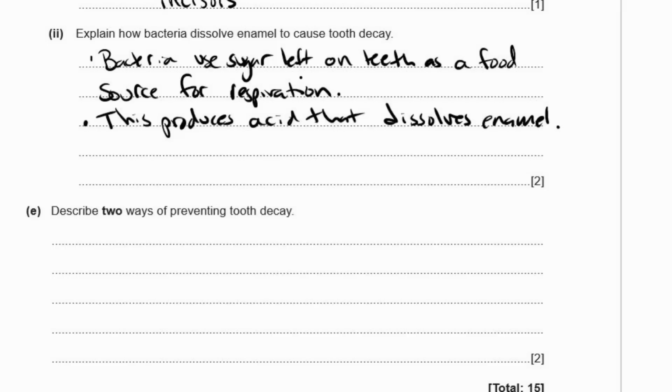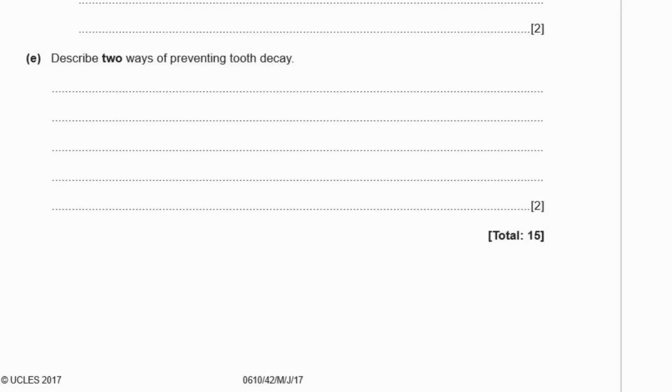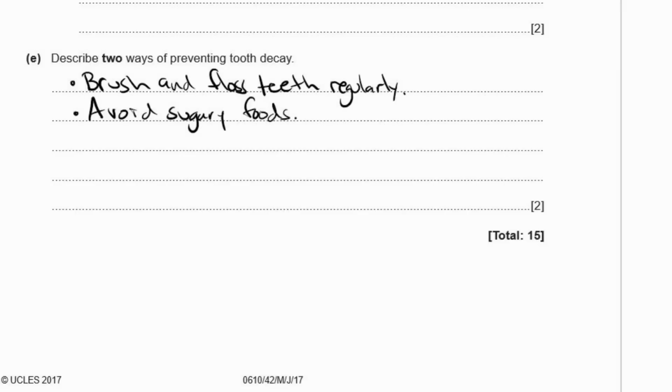So the acid is either carbon dioxide or lactic acid. They're both acidic. E. Describe 2 ways of preventing tooth decay. Well, one of the best ways to prevent tooth decay is to brush and floss your teeth regularly. And another thing you can do is to avoid sugary foods. If you don't eat the sugary foods, the bacteria don't have the sugars to feed off of.